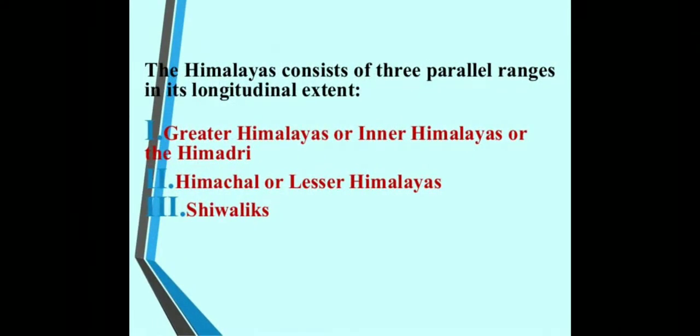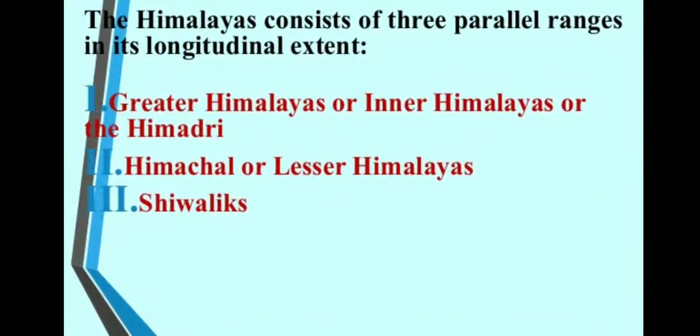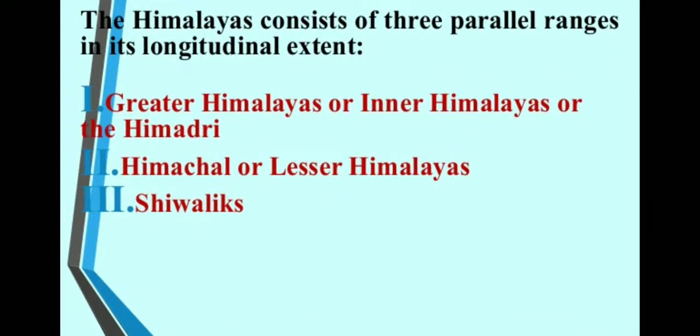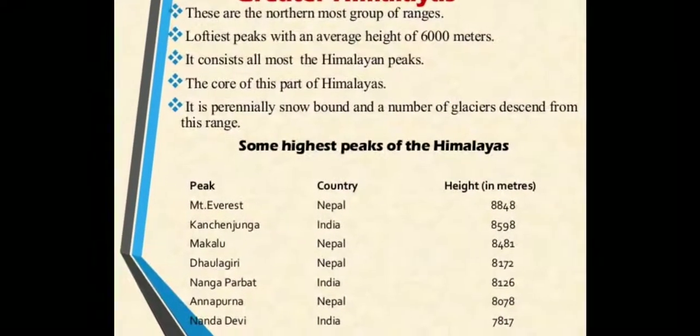Now, the Himalayas consist of 3 parallel ranges in their longitudinal extent. First is the Greater Himalaya or Inner Himalaya or the Himadri. Second is Himachal or Lesser Himalaya. And third is the Shivaliks. First we will discuss the Greater Himalayas.